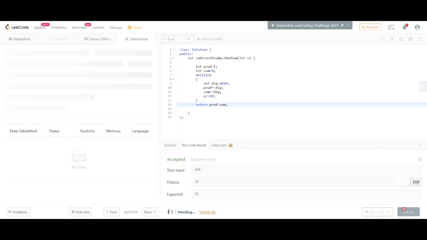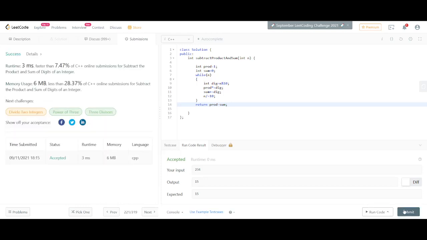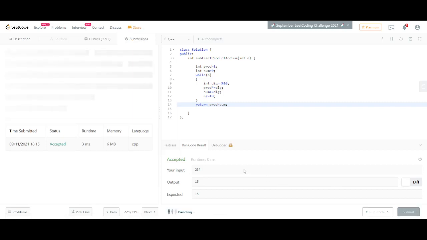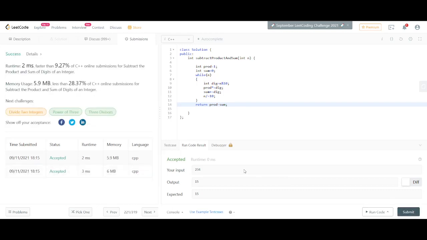And if we try to submit it, it's giving 3 milliseconds, faster than 7.47% of C++ solutions. If I try to submit it again, these parameters would change. So the best thing is not to focus on these particular parameters, because they provide a lot of variation and are not really the actual measure.